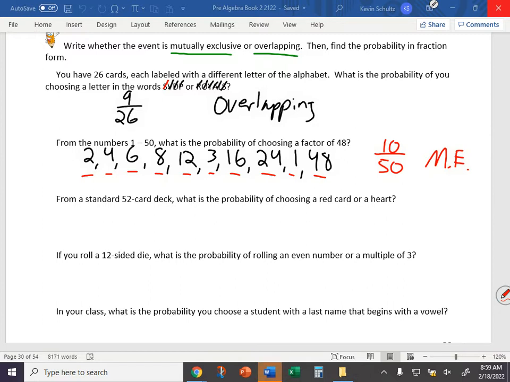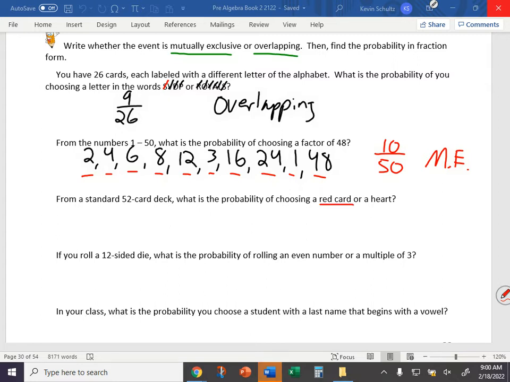How are we doing? Good? All right. From a standard 52 card deck, what is the probability of choosing a red card or a heart? Now, for those of you that are familiar with decks of cards, what color are the hearts? Red. So if we're looking for a red card or a heart, are we going to have some overlap? Yes. Because every single heart is also red. So let's break this down.